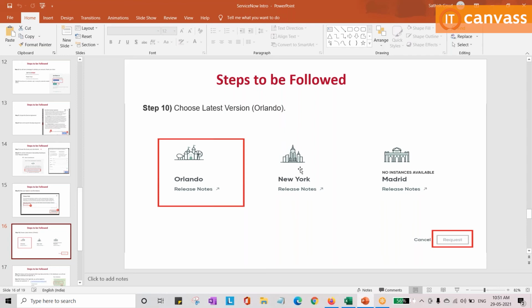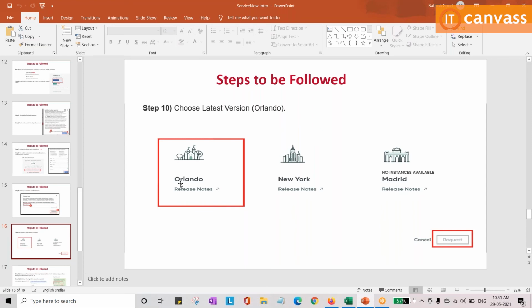If you are doing this activity for client purposes, for example, the client is facing some issue in their tool, and you want to see whether it is an issue of ServiceNow or because of our customization, in that case, you need to activate Madrid or whichever release the client is on. The client might be in Orlando, New York, or Quebec. Based on that, you activate your ServiceNow instance or ServiceNow environment.